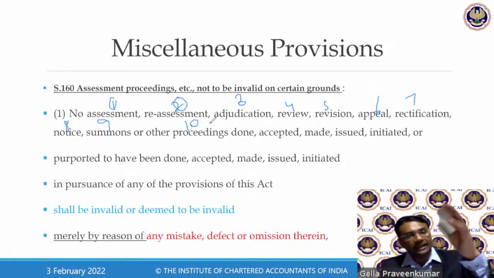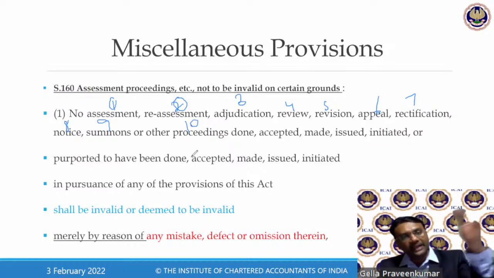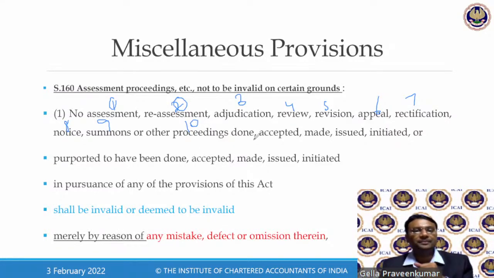Now, they just named ten. What all could be there, they have added to the extent possible: which is done, which is accepted, which is made, which is issued or initiated. Assessment done, reassessment accepted, adjudication made, a revision order issued, or appeal order passed, rectification process initiated, issuance of a show cause notice initiated.